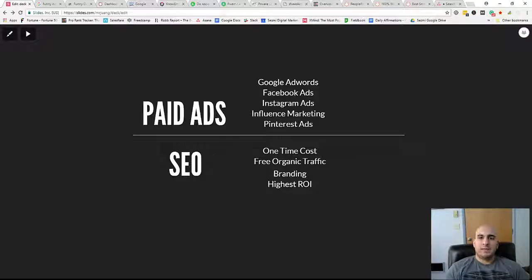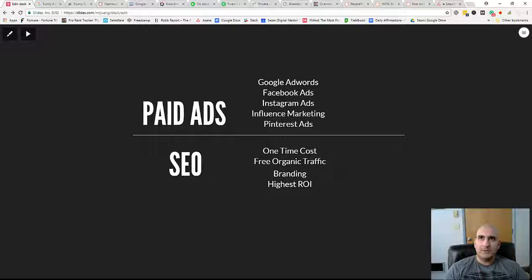Now, when we look at SEO, this is a one-time cost. Once you rank your site at the top of Google, your site is going to stay there. There's a lot of different factors that will essentially maintain your position there, right? Once you're at the top, because Google has deemed you as the most authoritative subject or one of the most authoritative sites in that particular subject.